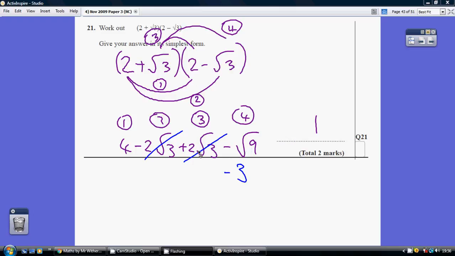Now these two middle terms cancel out, and the square root of 9 is 3. So we're left with 4 minus 3, which equals 1.